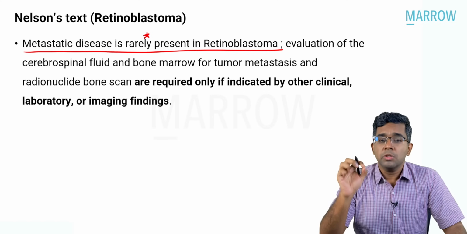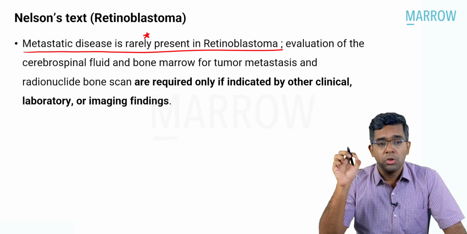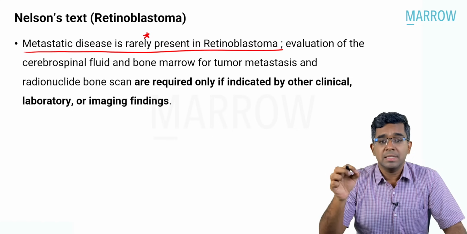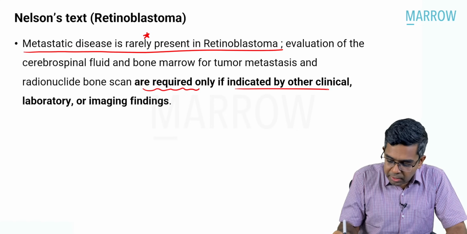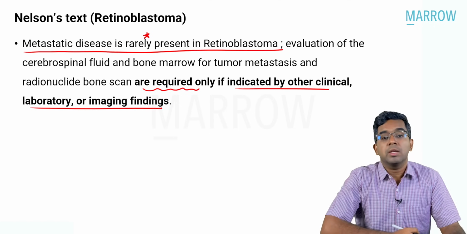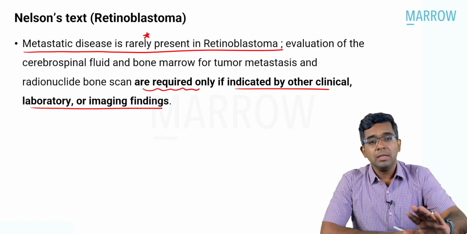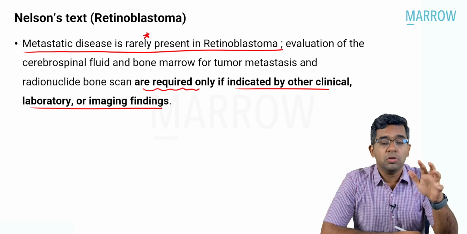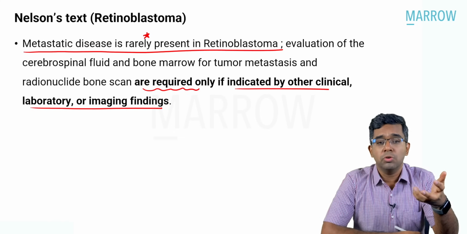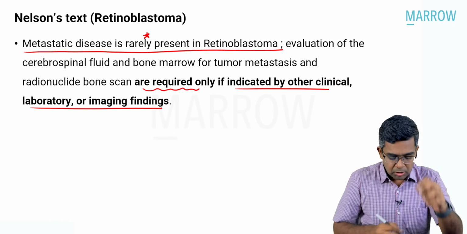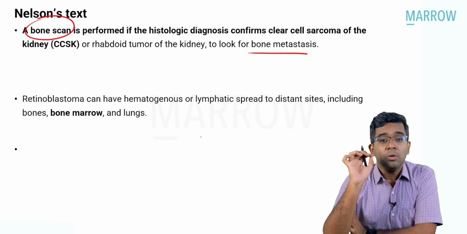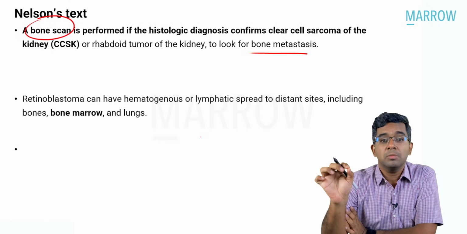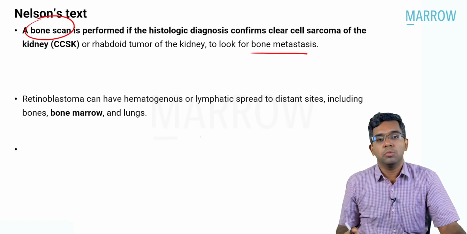An evaluation of cerebrospinal fluid and the bone marrow for tumor metastasis, and a bone scan, that is a radionuclide scan, are only required if indicated by clinical, lab or imaging findings. That means routinely you should not search for bone metastasis by doing a bone scan in case of retinoblastoma, whereas in the previous slide we have seen very clearly that once the diagnosis of clear cell sarcoma is made itself, you have to perform a bone scan.